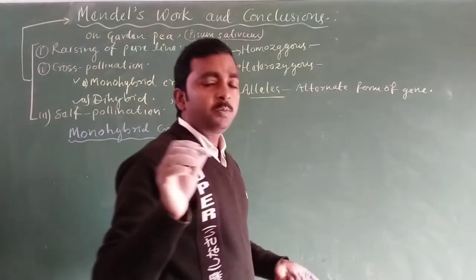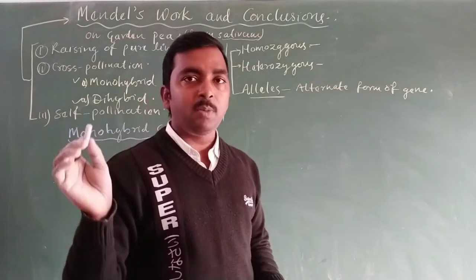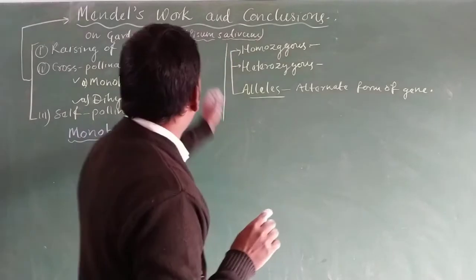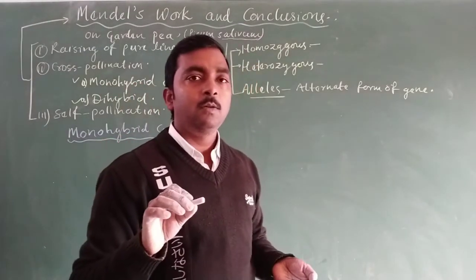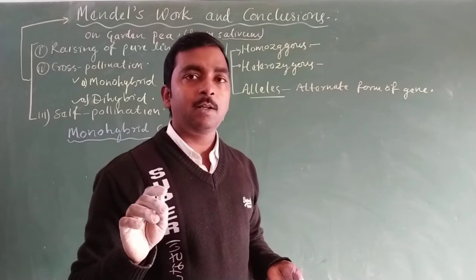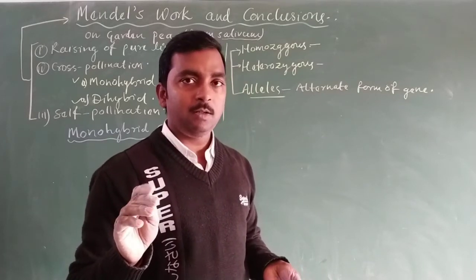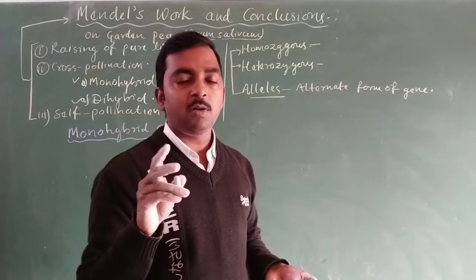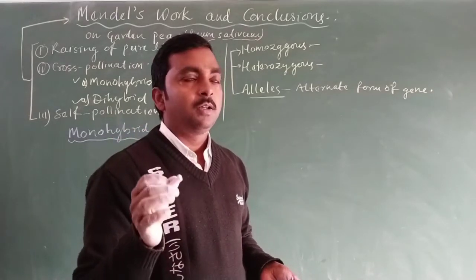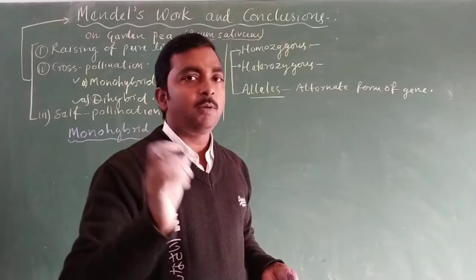So suppose about the pea plant, we have discussed the pea plant, and Mendel selected a contrasting trait for his monohybrid cross, that is the height of the plant.